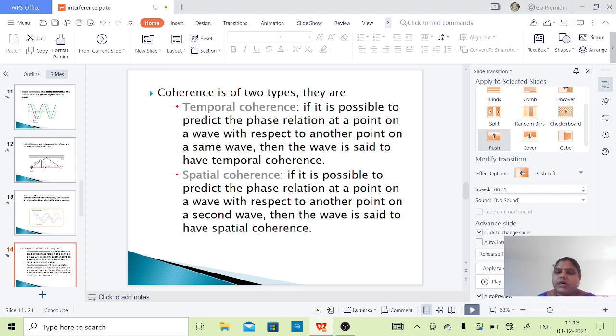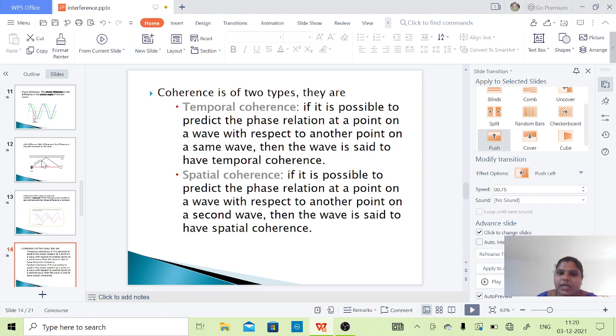If it is possible to predict the phase relation at a point on a wave with respect to another point on the second wave, in temporal coherence we are considering two different points on a single wave, and in spatial coherence we are taking points in different waves, that means two different waves. Both have a constant phase difference, then the wave is said to have spatial coherence.